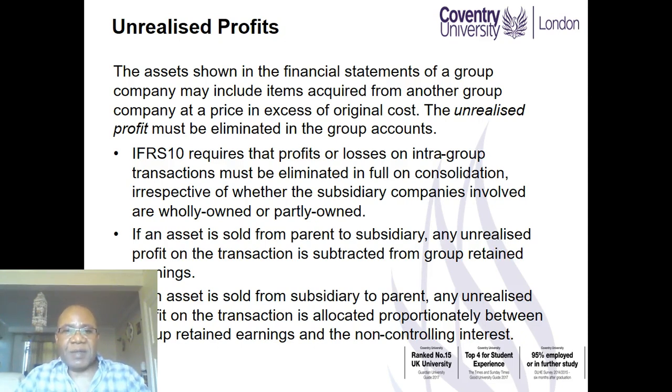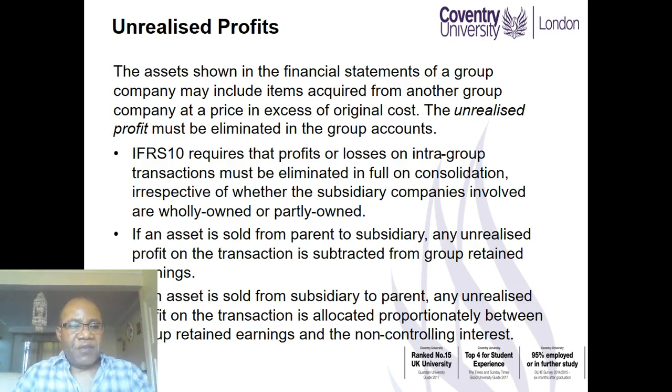It does not matter whether we own 100% or that subsidiary is partly owned. If an asset is sold from a parent to a subsidiary, then the unrealized profit is in the parent company's books, and therefore we will deduct that 2,000 directly from group retained earnings.